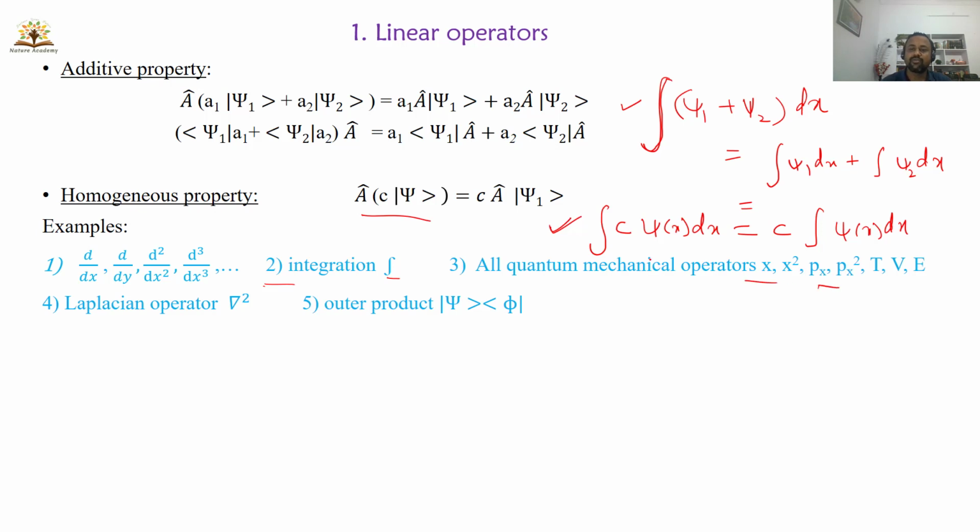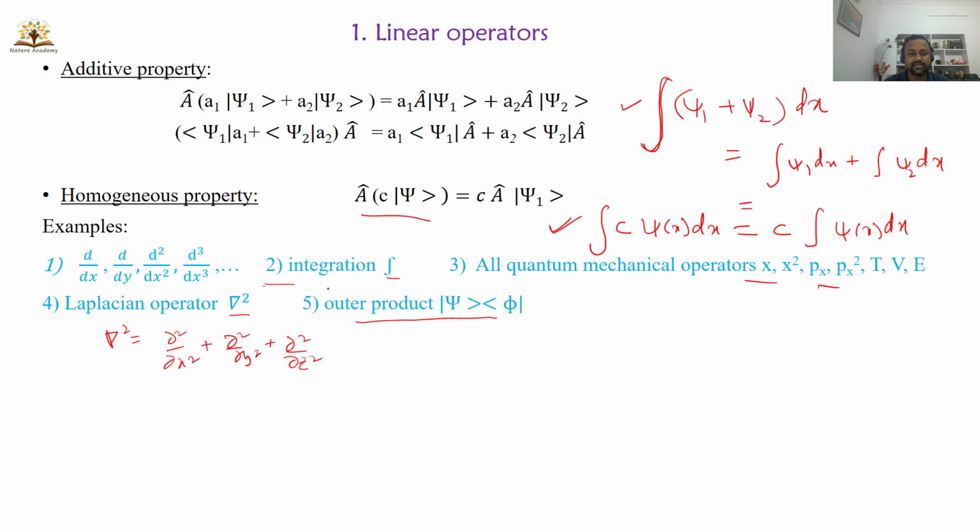The position and momentum operators are also linear operators. The Laplacian operator is also a linear operator. What is the Laplacian operator? Del square, I can write it as dou square by dou x square plus dou square by dou y square plus dou square by dou z square. So these are also linear operators.